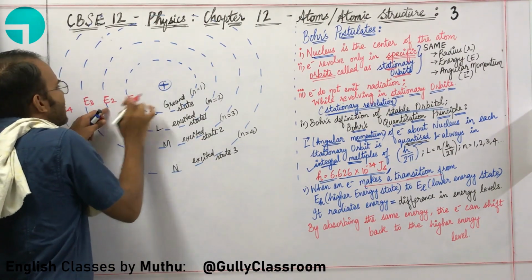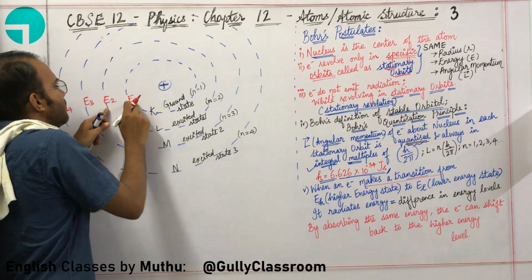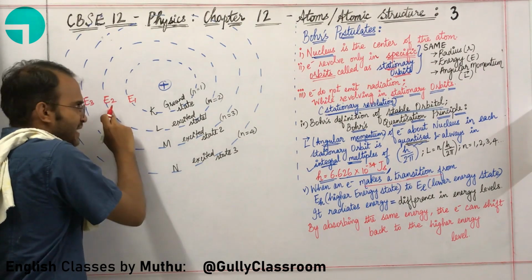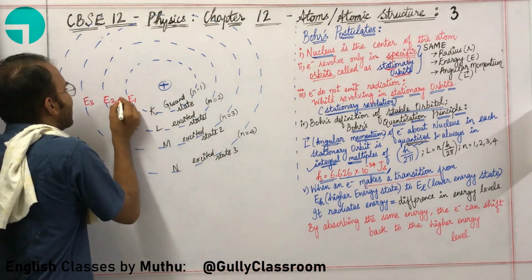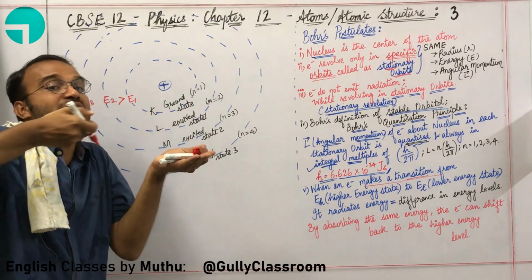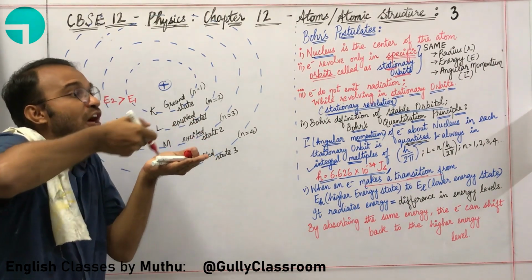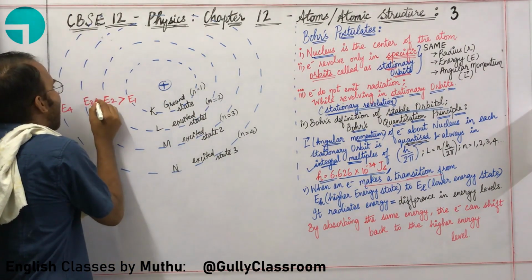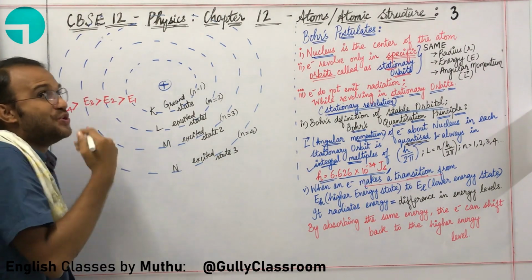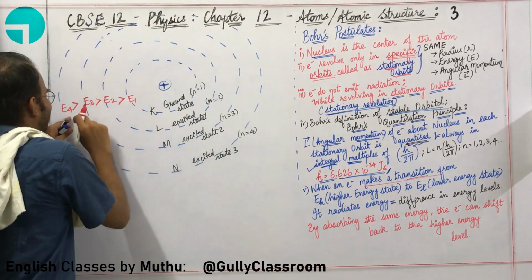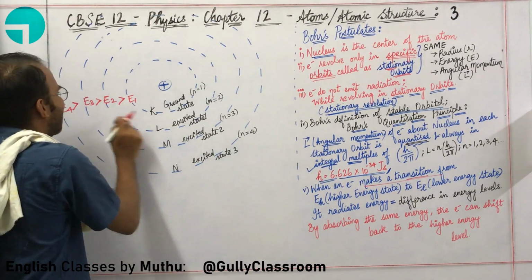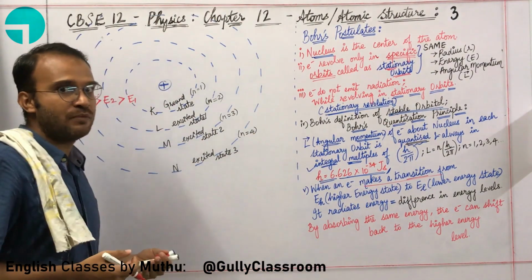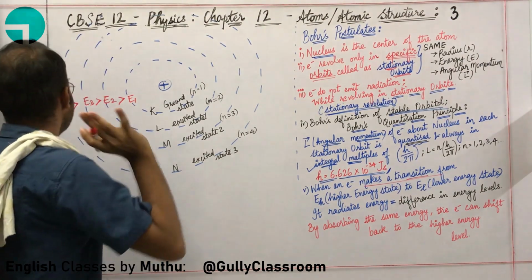Energy level 2 is slightly away from the nucleus when compared to energy level 1. And energy level 2 will have more energy, because as you go away from the nucleus, you are getting out of control of the nucleus, and since the nucleus is not able to control you, your energy level will increase. Are you able to understand this idea? The nearer you are to the nucleus, the less energy you have. The farther from the nucleus, the more energy you have. Okay, sir.